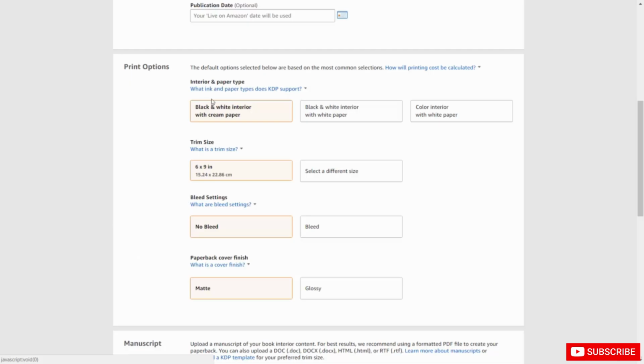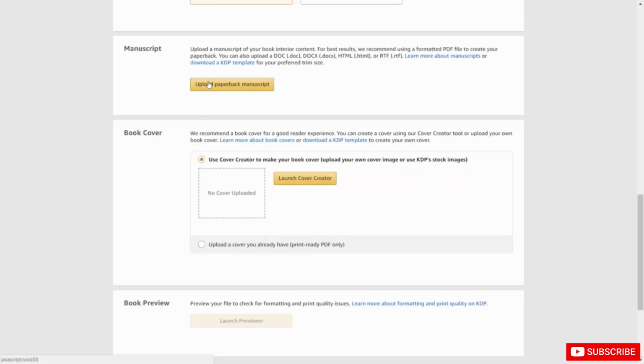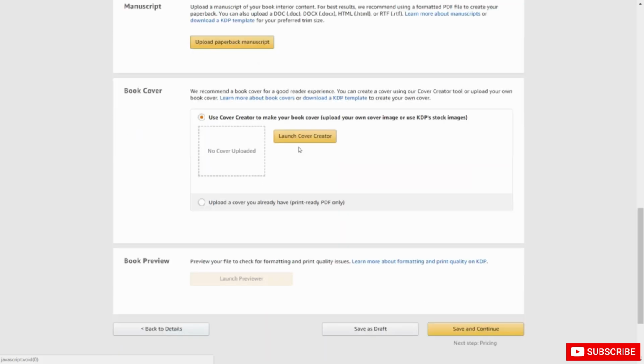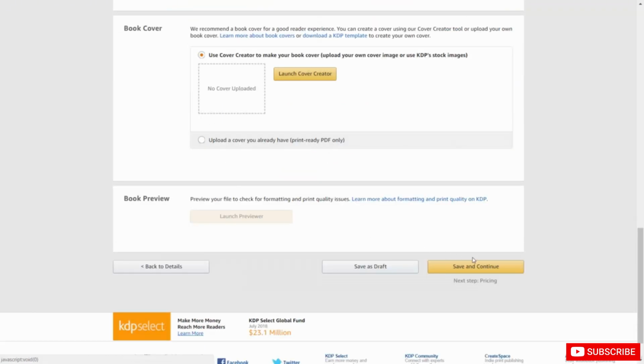Typically, they're going to give you the options in the default settings that are most common. Now, in order to go forward, you are going to need to upload your paperback manuscript, as well as create another cover or use a version of a cover that you already have. Once you do those things, you're then going to click Save and Continue.